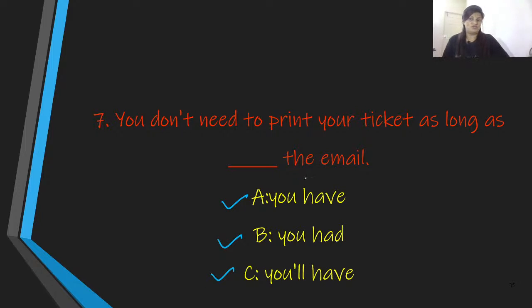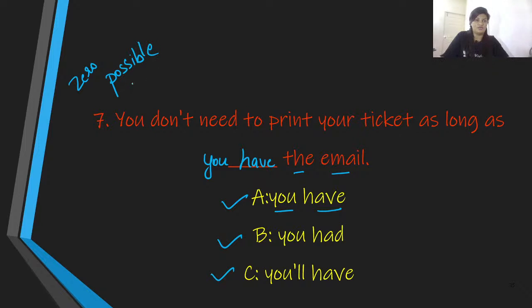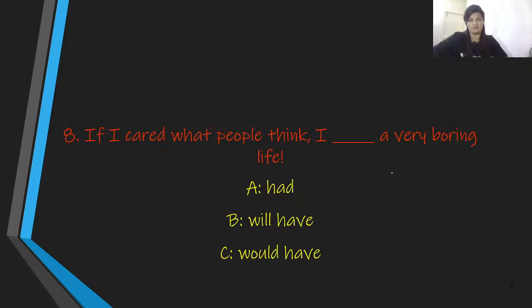So I think the answer over here is you have. As long as you have, we are speaking about the zero conditional, that is possibility, possible. If this happens, this is sure to happen.